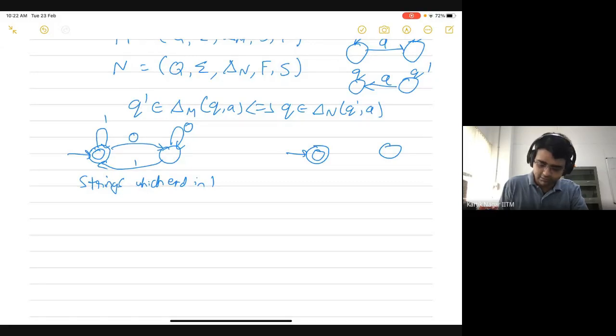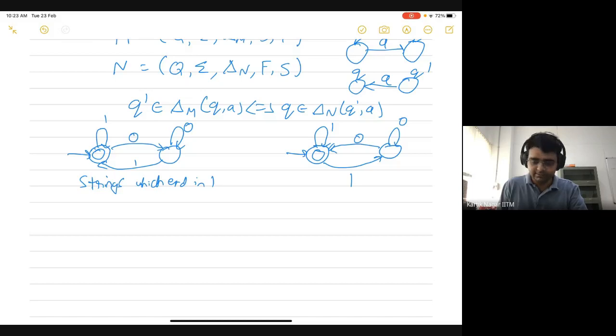The self loops are going to remain, but the other transitions are going to be swapped. So I'm going to have a transition from this state to this state on 0, and then from this state to the other state on 1. I think this is correct. So this is the automaton that I get.